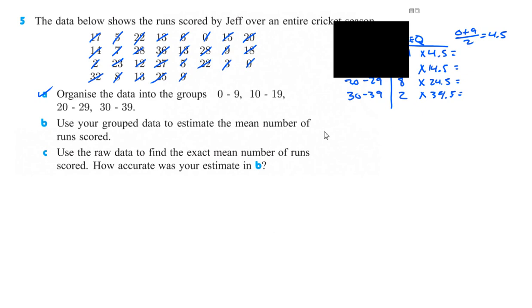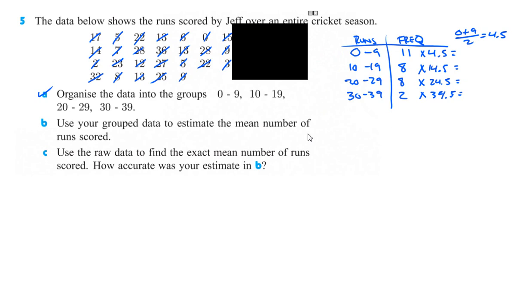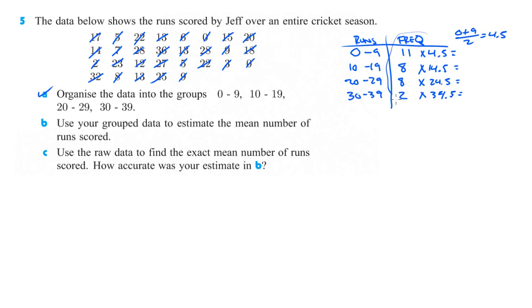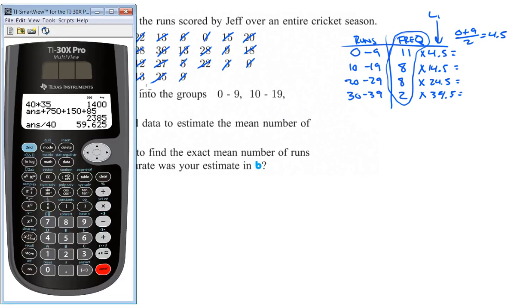So since we did the first one by hand, let's maybe try this one in the calculator just so that you can see what's going on here, that we can do it both ways. So using our graphing calculator, we want to go into stat, and we're going to edit. We've got some stuff in our list here, so I'm going to highlight the list, push clear. And so this right here is the frequency. I'm going to put this here as my list 1, because that's all the data, the runs scored.